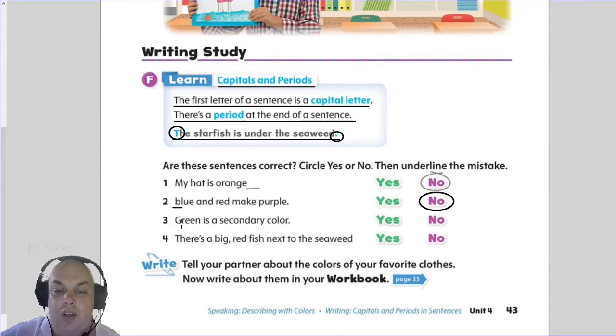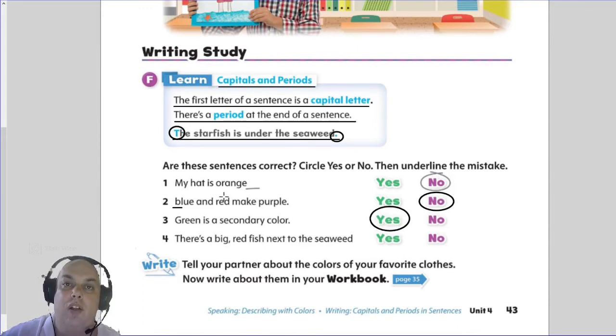Alright, number 3. Green is a secondary color. Well, I see a capital G. I see a full stop at the end. So, yes, this one is correct. Now, number 4. There is a big red fish next to the seaweed. Is it correct? Yes or no? Let's have a look. Well, I see a capital T, so that's very good. But at the end of the sentence, I don't see a period. So let's underline that and then circle no.